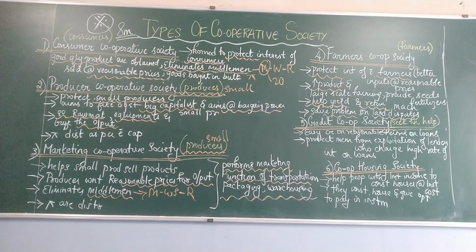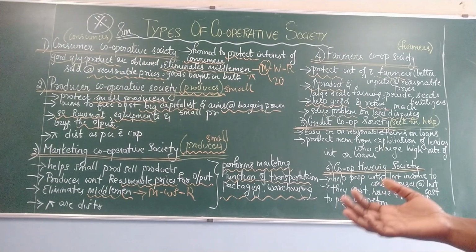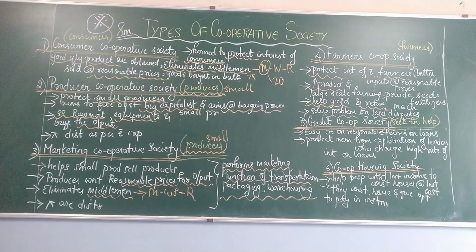So it's telling them you can take loans from us and we would charge you a low rate of interest at reasonable installments. Then the last one is cooperative housing society, for people of middle income or lower income who want to buy houses and purchase lands.